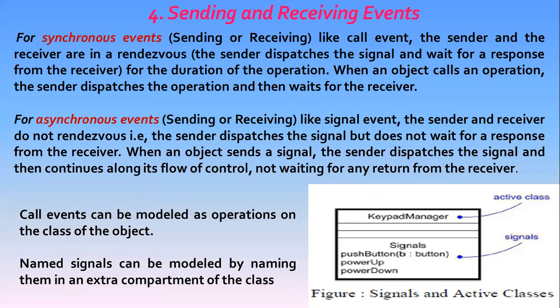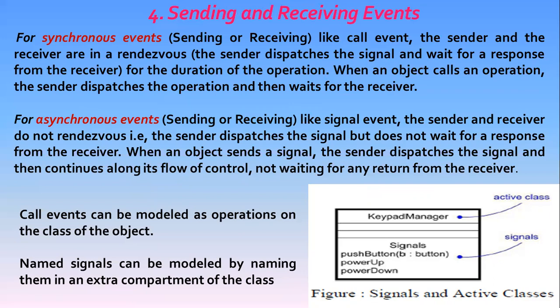For example, if an actor interacting with an ATM system sends the signal push button, then the actor may continue along its way independent of the system to which the signal was sent. In contrast, when an object calls an operation, the sender dispatches the operation and then waits for the receiver to reply.